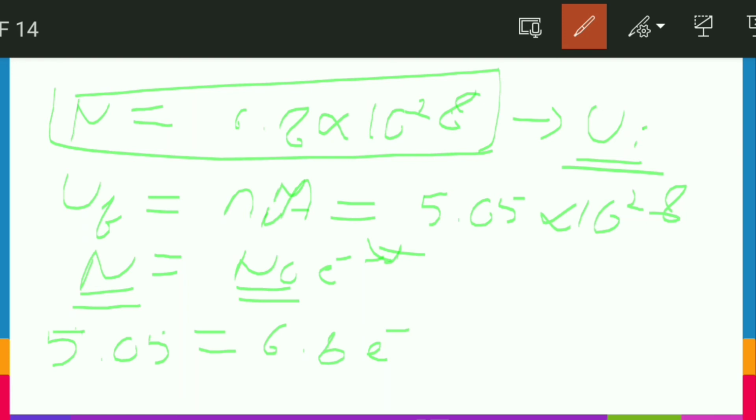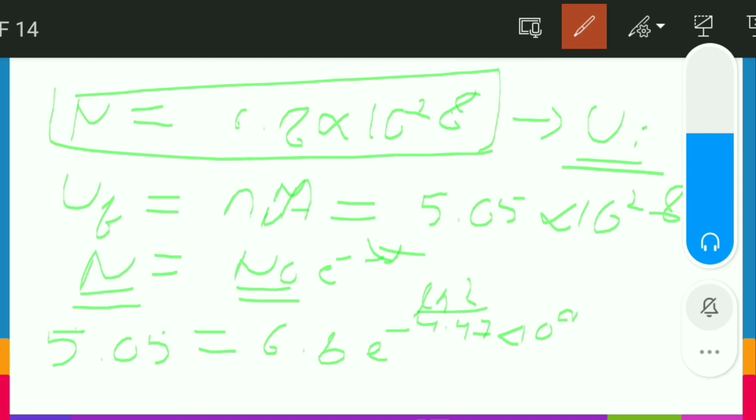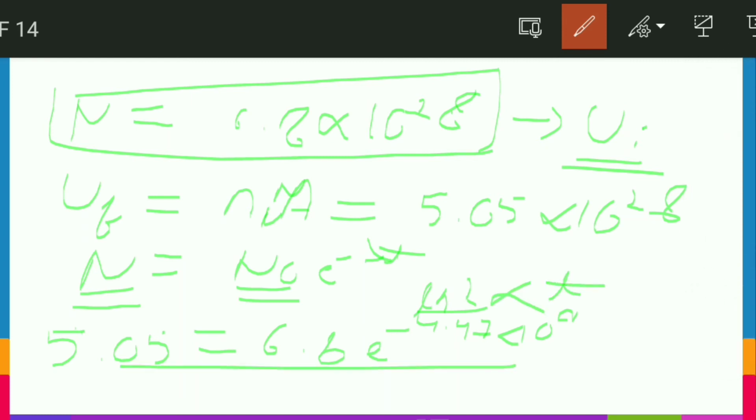Lambda is not given but T half is given, so we can write ln 2 upon T half, and T half was given as 4.47 into 10 to the power 9, and this multiplied with time t, which we have to find. So friends, when you calculate, you will get t equals 1.92 into 10 to the power 9 years. So friends, I hope this question is clear so that we can jump to our next question.